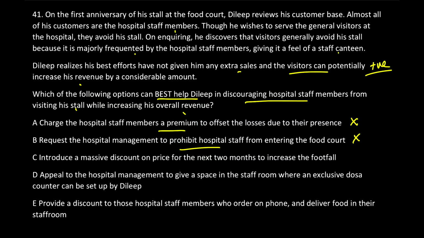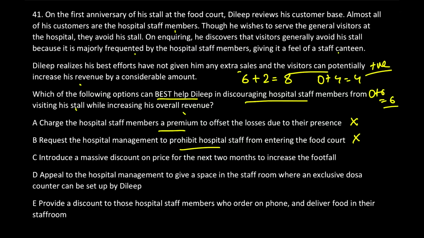Imagine that currently the hospital staff members are adding 6 rupees to his revenue, and let's say that currently 2 rupees is added by the visitors and the total revenue is 8 for him. Now, the first two options are actually asking you to reduce that 6 to 0, and then दो से ज्यादा क्या हो जाएगा? चार हो जाएगा, रेवेन्यू फिर भी घटेगा. छह हो जाएगा, रेवेन्यू फिर भी घटेगा. So to keep the overall revenue high, you have to make sure that hospital staff member को ऐसे हटा नहीं देना है. You don't have to just get rid of them.